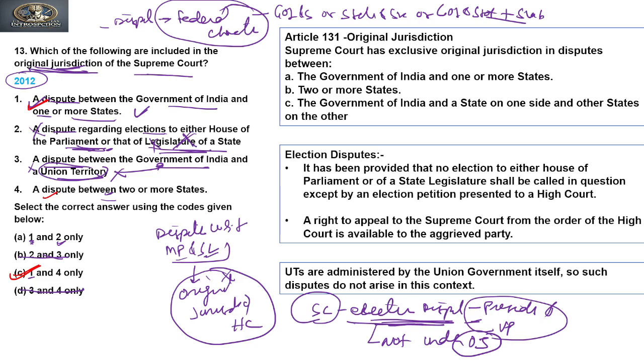The UTs which have a legislature are also controlled by the Government of India through the LGs, and some of the departments were kept under them, right? Appointment by the President is done in the UTs, whereas the UTs that do not have a legislature are directly under the control of the Government of India or the Union government. So this cannot be the answer, so C is not.